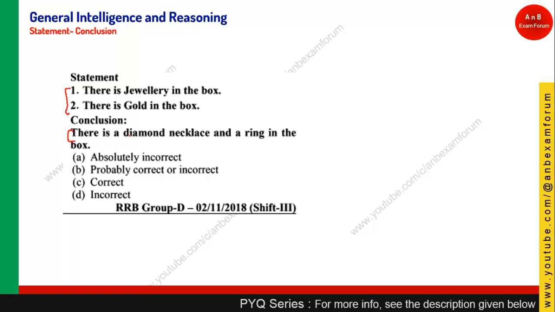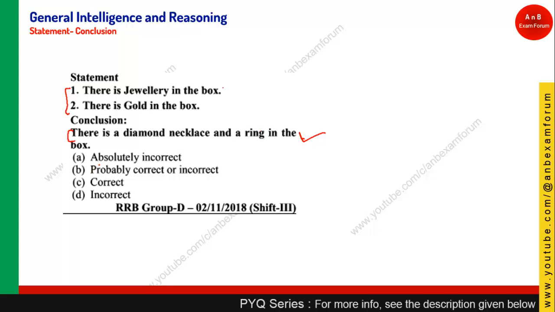There is a diamond necklace and ring in the box. It means there is jewelry in the box. So the conclusion is correct, but is there gold in the box? The diamond necklace and ring might be silver or platinum, but not sure.